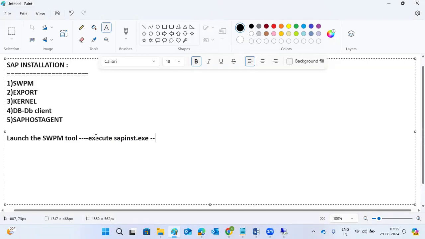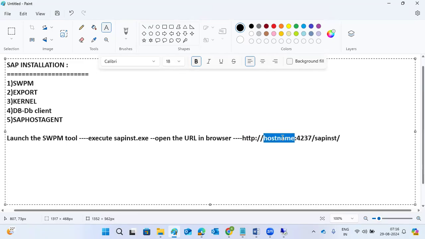This will open the URL in the browser. The URL is HTTP or HTTPS, then ://, then the host name. Host name means your application server name, your Windows server name, then /4237/sapinst. That is the main thing you need to remember, up to sapinst. This is the URL. It will open in the browser.